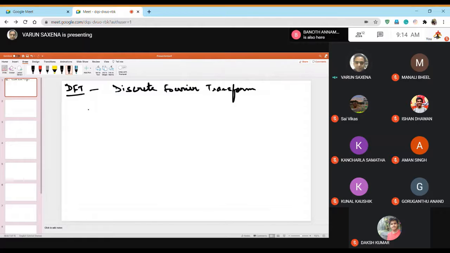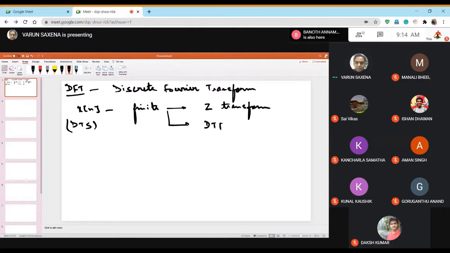All right, so in the last class, what we had done was that if you have, suppose, a sequence which is xn, this is a finite sequence, then there are two possible transforms that you can take of it. It's a discrete time signal. So you can take a Z transform, and you can take a discrete time Fourier transform.